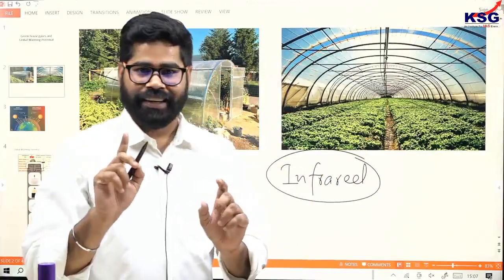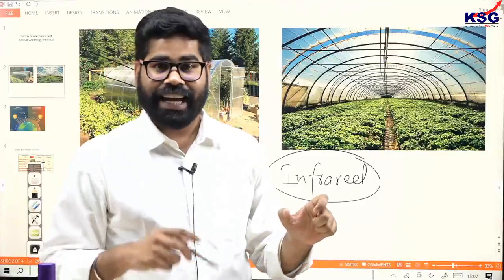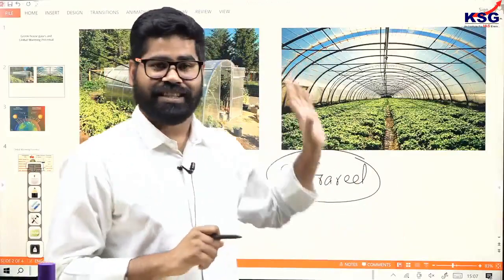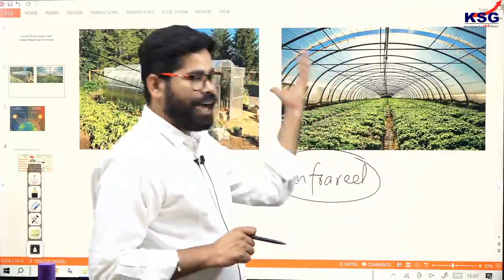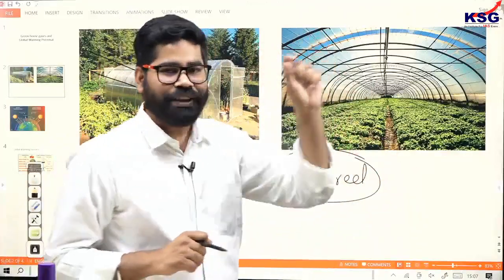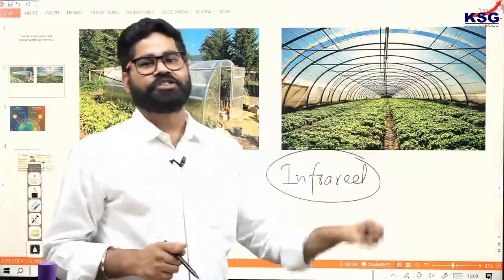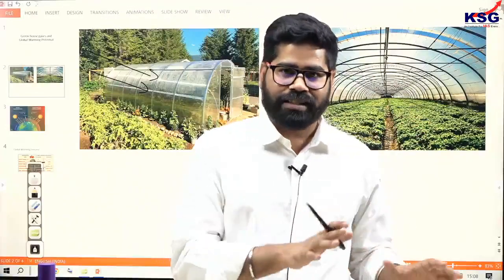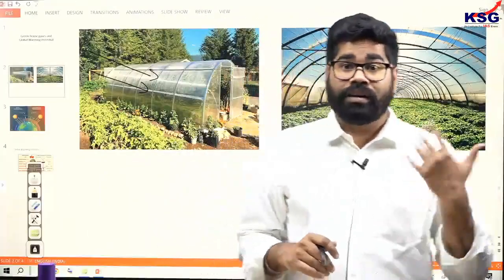See here one thing. When the rays are coming from the sun, they are short wave radiations with relatively higher power, so they are not absorbed by the glasses largely. But when the infrared rays are going back from this surface, they are absorbed by the glasses, and the heat remains trapped within the glass house for a longer period of time. This provides the required warmth for the plants to grow, survive and thrive, and thus the farmers can get their desired yield.